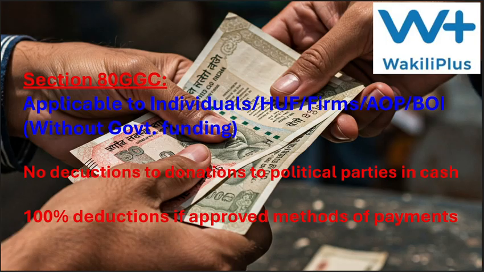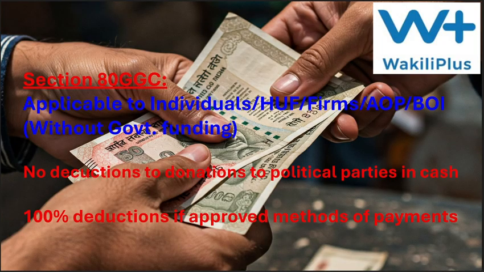Another section that we want to discuss here is section 80GGC. This is applicable to individuals, HUF, that is Hindu undivided family, then firms, partnership firms and all, then AOP, association of persons, then BOI, body of individuals. But there should not be any government funding for these firms.